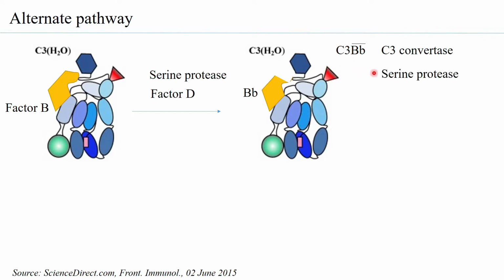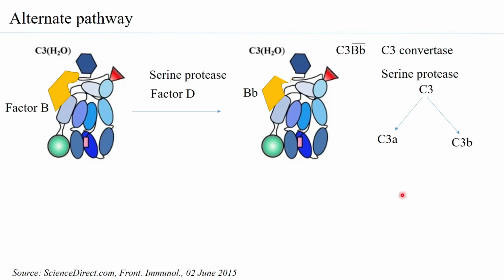Effectively, this C3 convertase is going to act on all the native C3 present in serum and convert it to C3a, which is an anaphylatoxin. It will move away and help as a mediator in inflammation reactions, and of course C3b is going to be formed. Now, the more C3b is formed, the more it will bind to factor B, and the more it will form C3Bb.